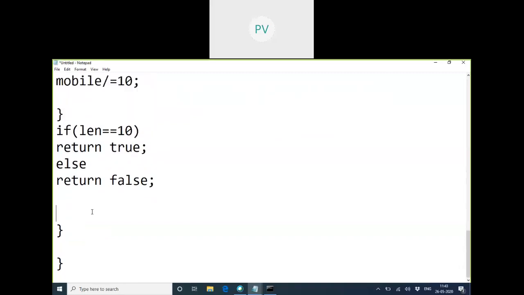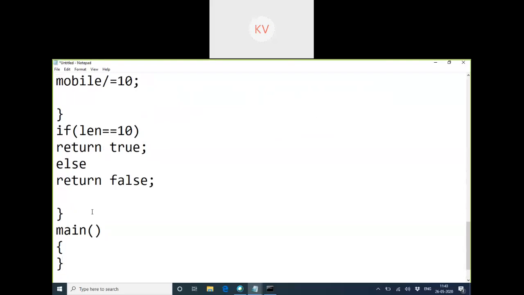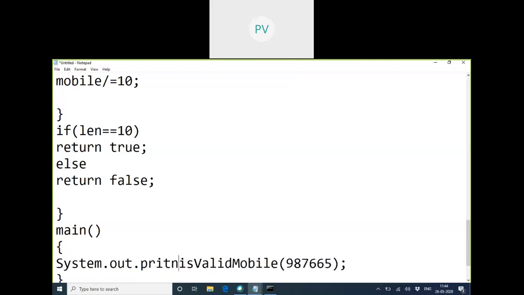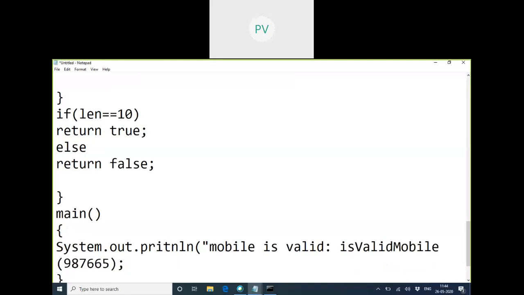So whenever we want to test this function, in the main function we go and just try to check, you just want to validate what is valid. So I will pass some number and just check, is it valid? We'll get an answer. That answer we can just print it simply. True or false it will print. Okay. Yeah, mobile is valid. I'll just put a sentence as mobile is valid, followed by the is valid result.